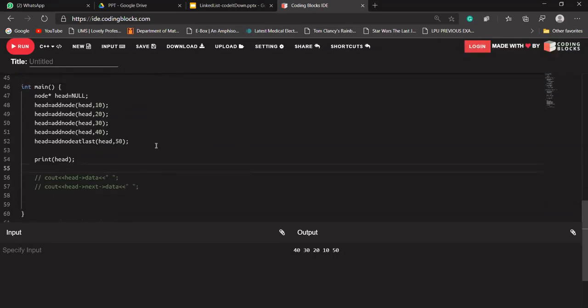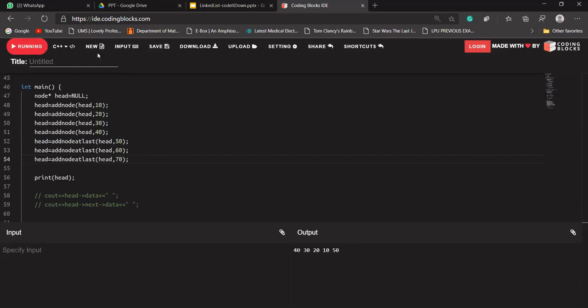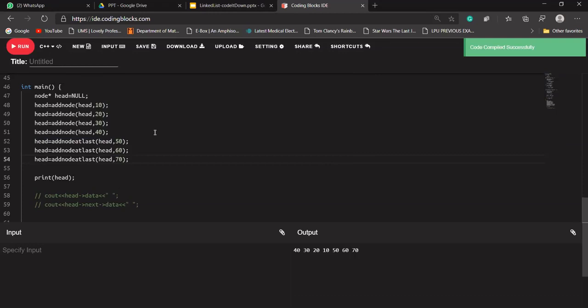Okay, so 10 20 30 40: 40 will be at the front, after that it will be 30, 20, 10, and after that we are adding the data at the last, so our data is being added at the end. Okay, let's try to add some more data into our list. Let's add 60, let's add 70 as well. Okay, 50, 60 and 70.